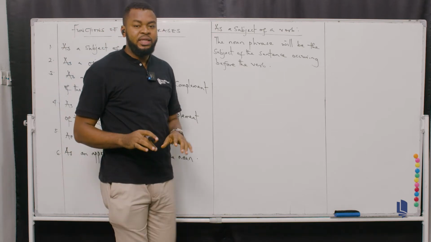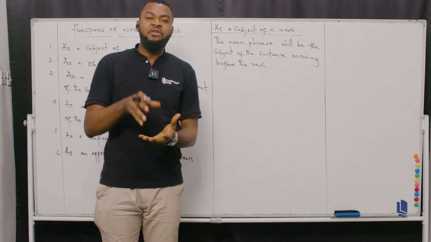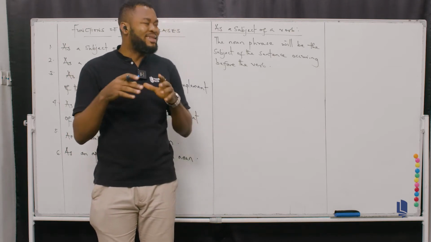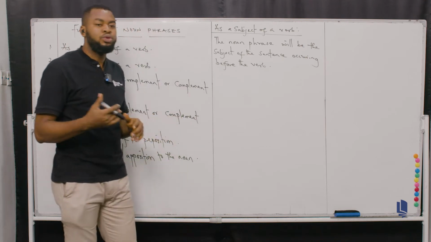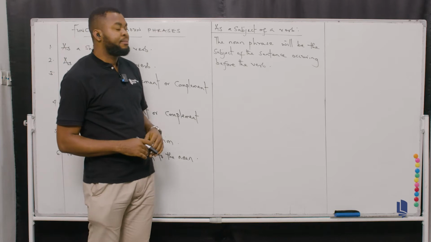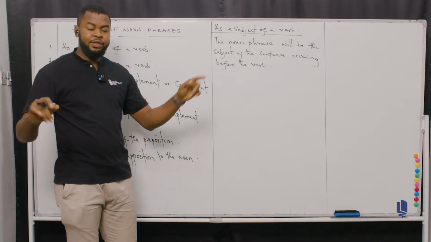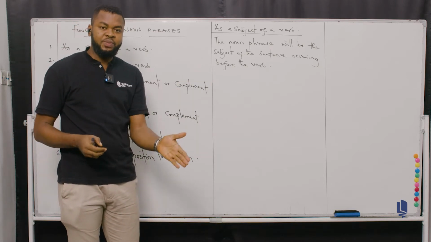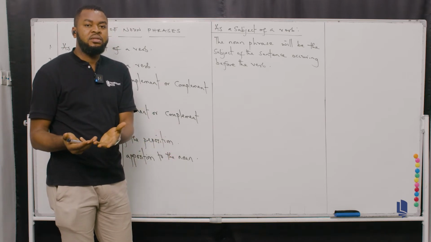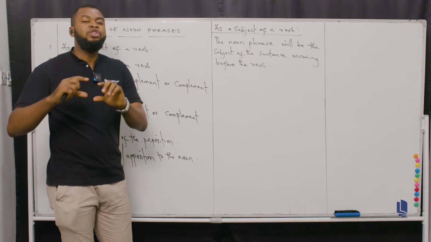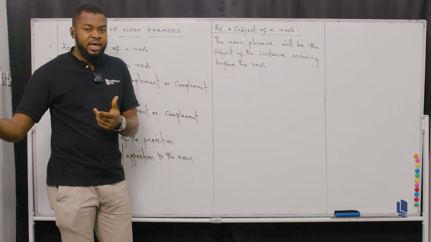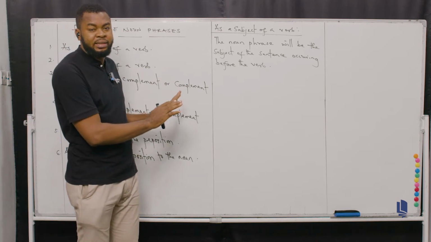So in terms of positioning, the noun phrase will basically be the subject of that particular sentence. And also, the noun phrase would occur before the verb. Usually, the structure of this sentence will most likely be the subject, the verb, the complement, or the adjuncts. So you most likely have a full structure, SVOCA, usually in this case.